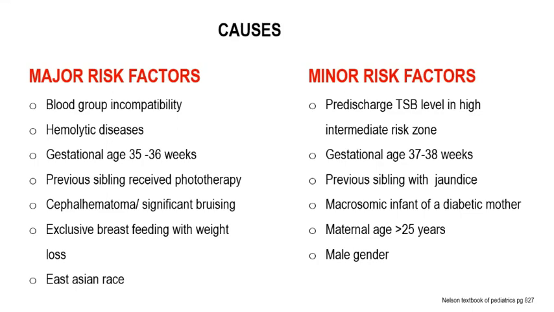And the major risk factors are the pathological conditions, which we have already discussed in our previous video on pathological jaundice: blood group incompatibility, hemolytic diseases, gestational age of 35 to 36 weeks, a previous sibling who received phototherapy, cephalhematoma, significant bruising, any kind of injury or trauma, exclusive breastfeeding with weight loss, that is, breastfeeding is not adequate at all and the baby is dehydrated, and East Asian ethnicity. All these factors somewhere lead to an increase in the chances of kernicterus in the baby.